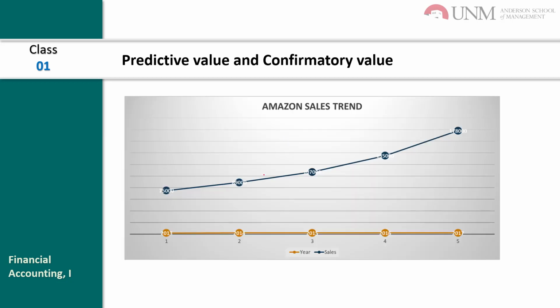The sales trend is going up. So if we analyze, this is the base, then it is going up. What is more likely? The next one will also be up. So this is a trend, meaning it helps us predict the future, and it confirms our assessment.